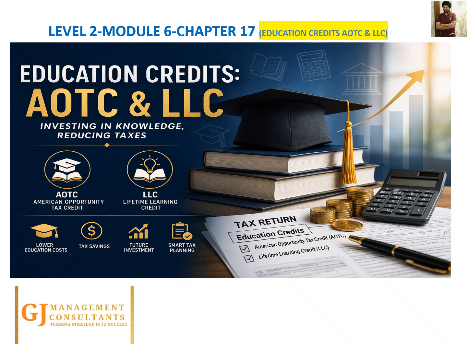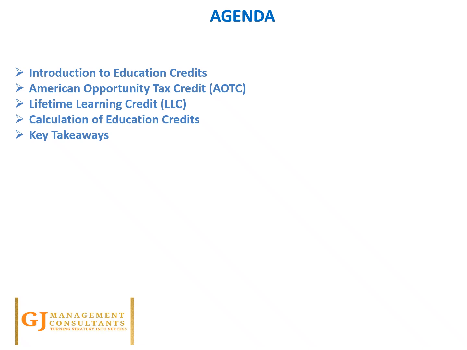So let's move to the agenda slide and start the discussion. The key agenda items we're going to cover as part of this chapter: we're going to have a look at the concept of the education credit. We'll spend some time understanding the AOTC, the American Opportunity Tax Credit, and the Lifetime Learning Credit. We'll understand the calculation, phase out limit, if any, the conditions, the eligibility criteria, everything, and then the calculation of the education credit, and then the final takeaway slide. So let's start the discussion.